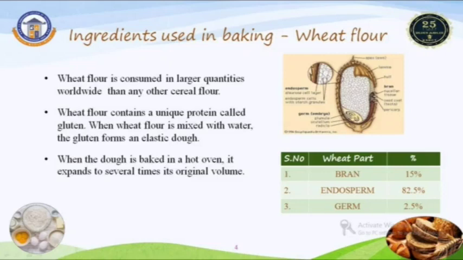This elastic dough traps the leavening agent's released air bubbles between the interlayers of the dough. When the dough is baked in a bakery oven, it expands to several times its original volume. This process gives softness and good consistency to the final product. This is the reason wheat flour is the backbone of bakery product development.